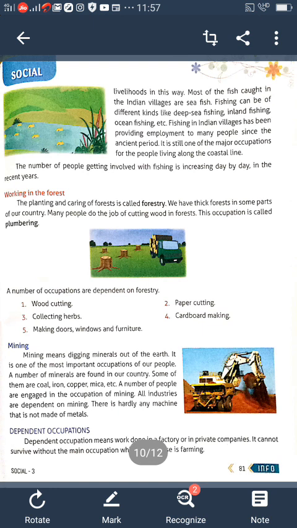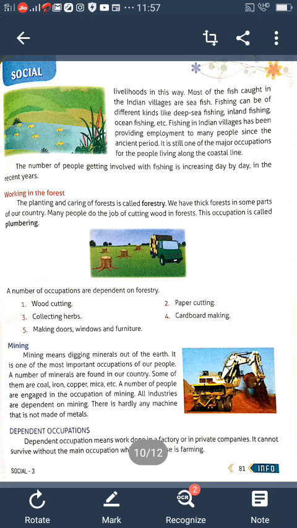They have thick forests in some parts of the country. Many people do the job of cutting wood in the forest. This occupation is called lumbering. What is that? That is lumbering. A number of occupations depend on forestry: wood cutting, paper making, collecting herbs, making cupboards, doors, windows and furnace.